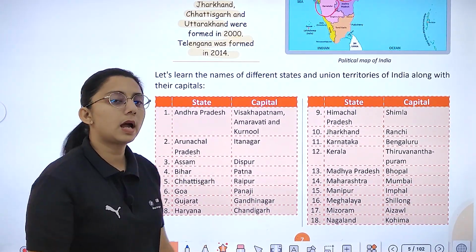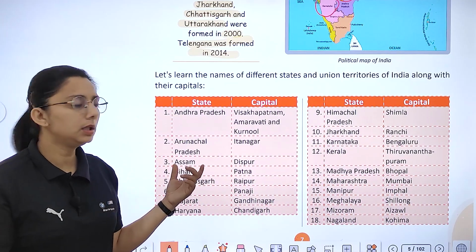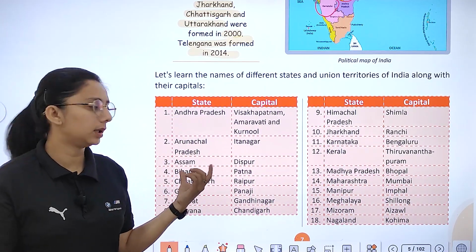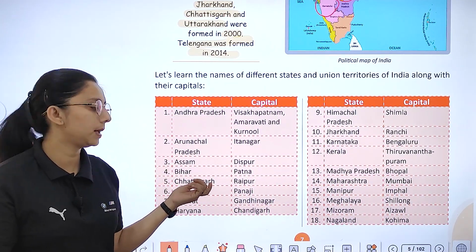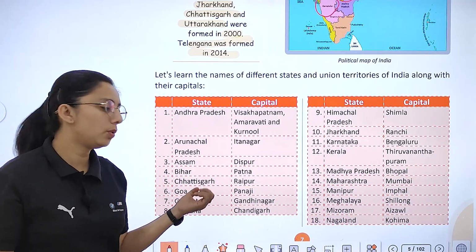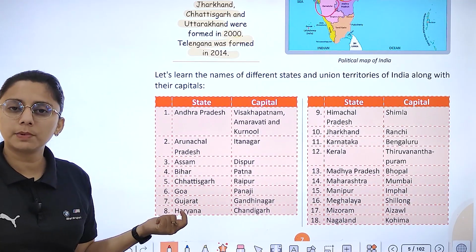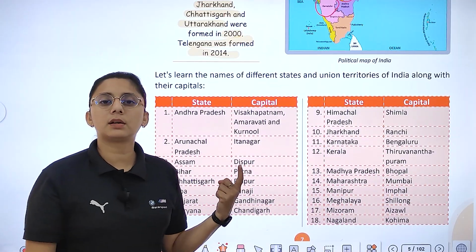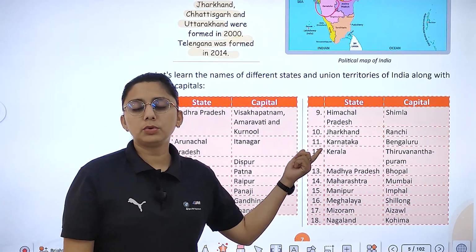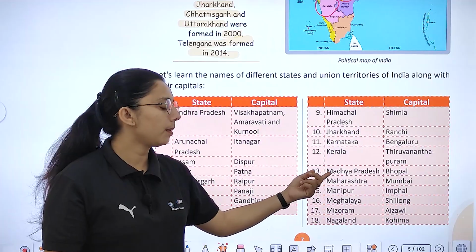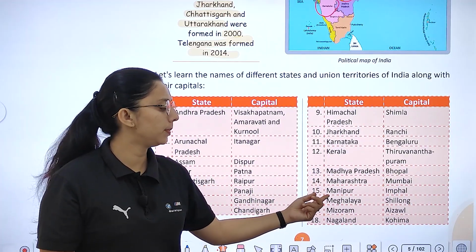First is Andhra Pradesh, that is Amravati. Arunachal Pradesh, Itanagar. Assam, Dispur. Bihar, Patna. Chhattisgarh, Raipur. Goa, Panaji. Gujarat, Gandhinagar. Haryana, Chandigarh. Himachal Pradesh, Shimla. Jharkhand, Ranchi. Karnataka, Bangalore. Kerala, Thiruvananthapuram. Madhya Pradesh, Bhopal. Maharashtra, Mumbai.